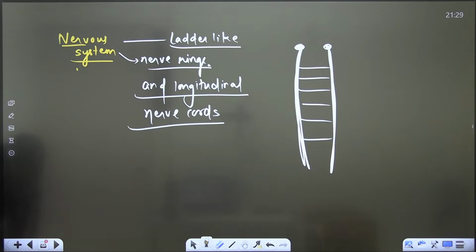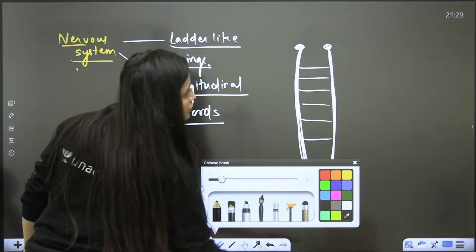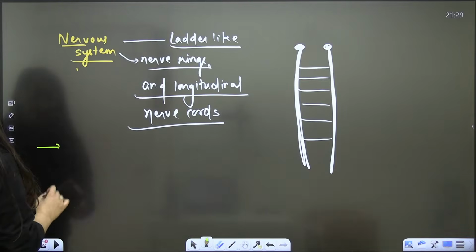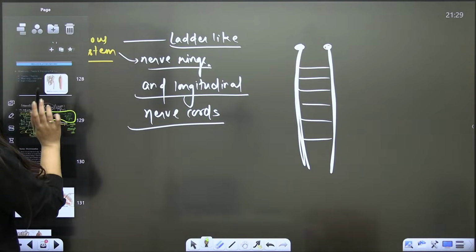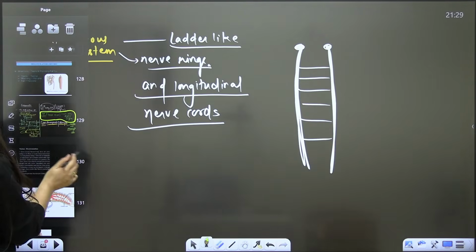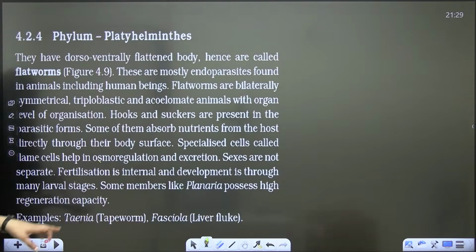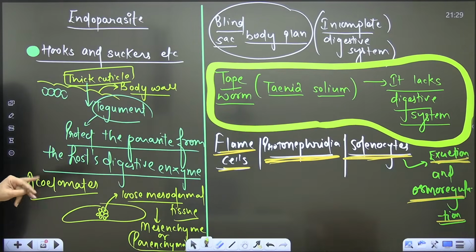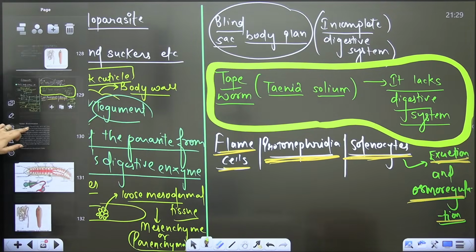So brain is there, longitudinal nerve cords are there, and obviously transverse commissures are there in between. Okay, excretory system, I told you protonephridia will be there, and sexes are mostly united. Here also you will see sexes are mostly united. Now I was about to explain one more point, I just forgot to explain.